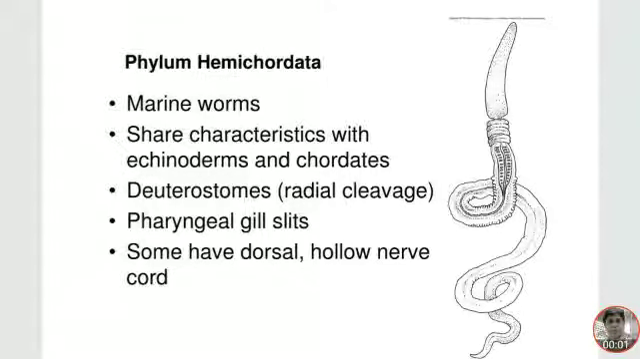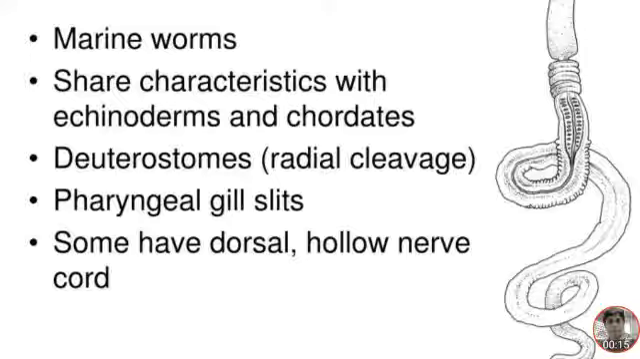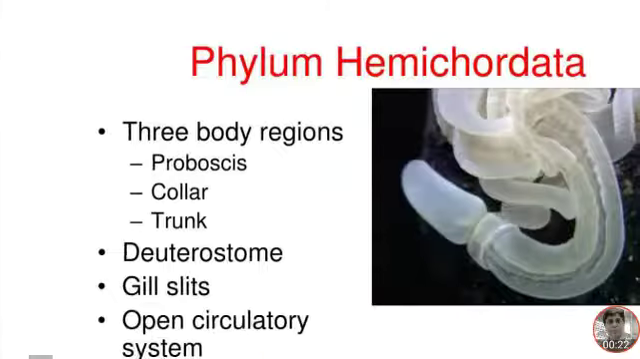Phylum Hemichordata consists of marine worms that share characteristics with echinoderms and chordates. They are deuterostomes, which means radial cleavage is present in embryonic stages. Pharyngeal gill slits, that is gills, are present in the pharynx. Some have a dorsal hollow nerve cord.